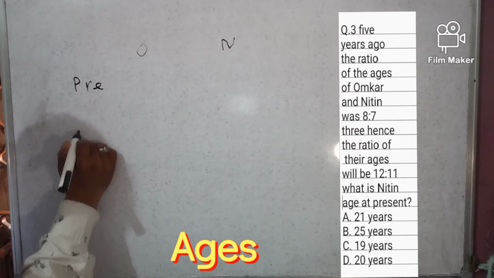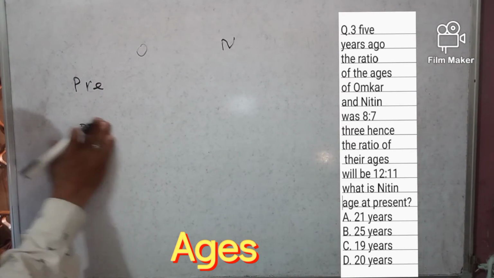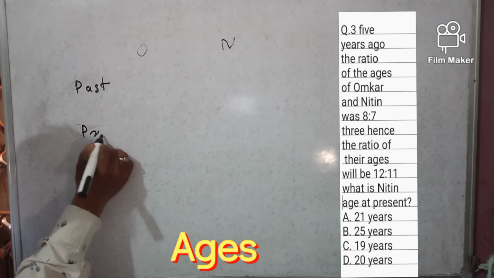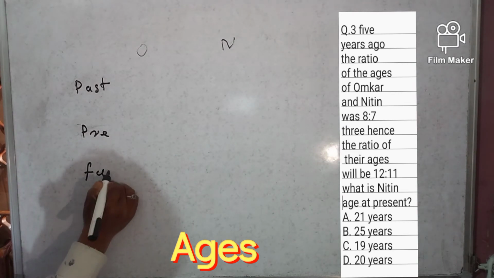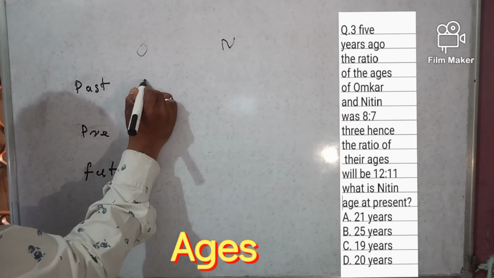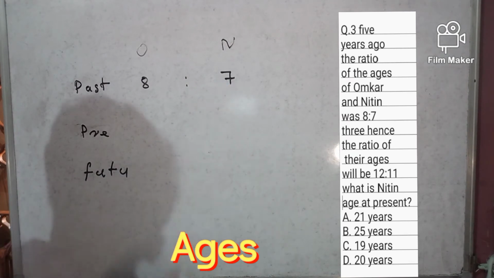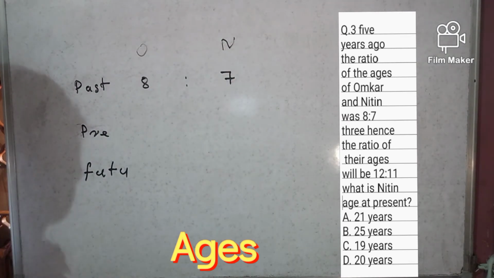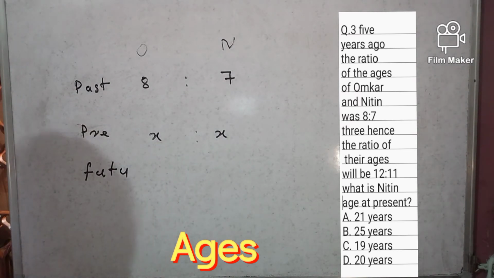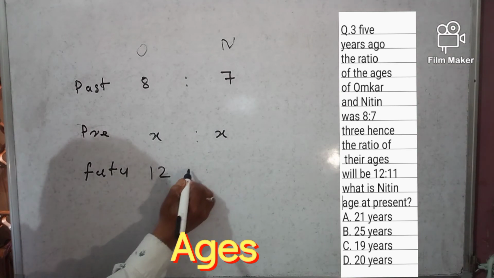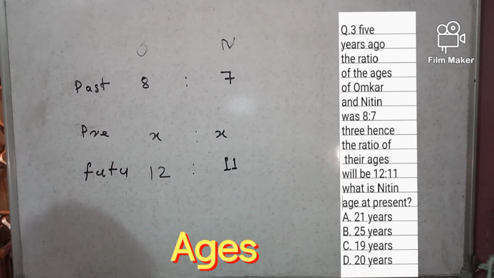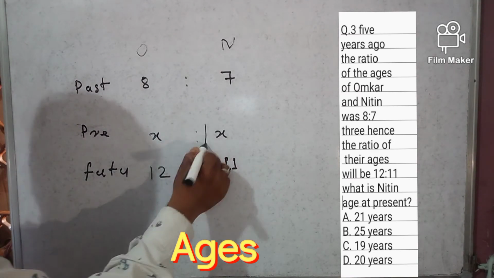Present, past. First take past, present and future. 5 years ago means past. The ages are in ratio 8 to 7, Omkar is 8 and Nitin is 7. The present age is not given, so keep it x to x, right? The future will be 12:11. Our target is to find Nitin's age at present, which is this, right?